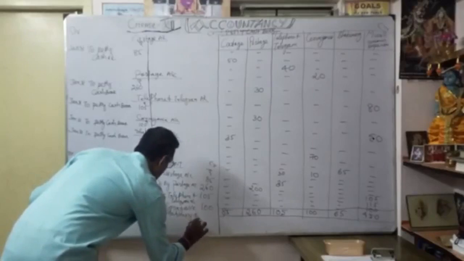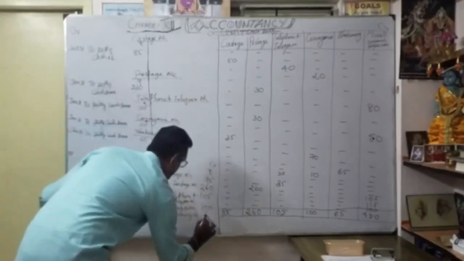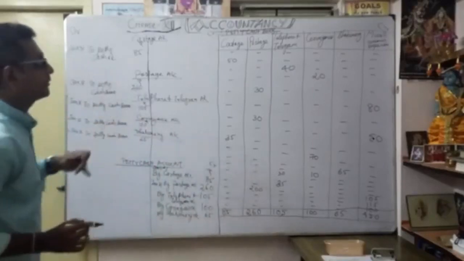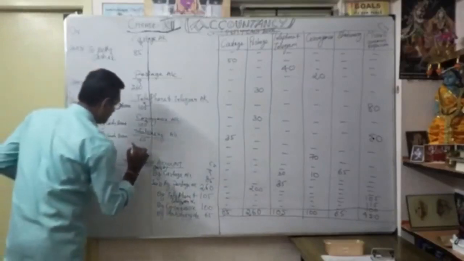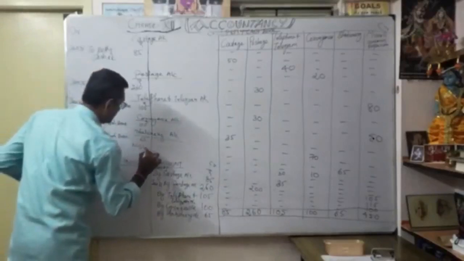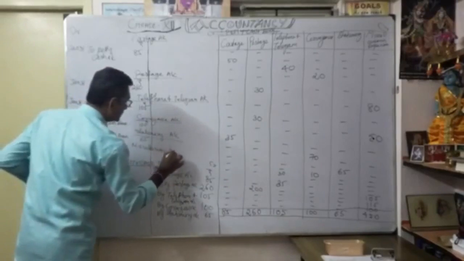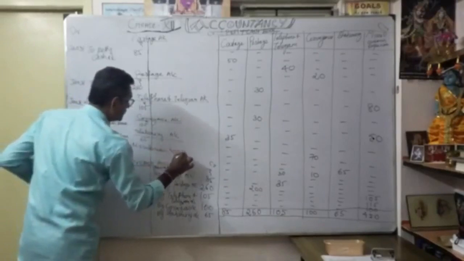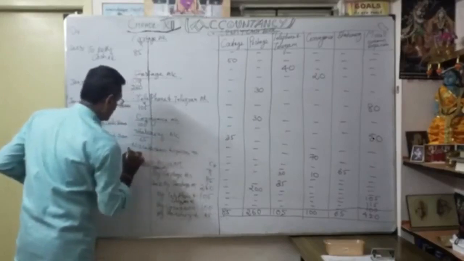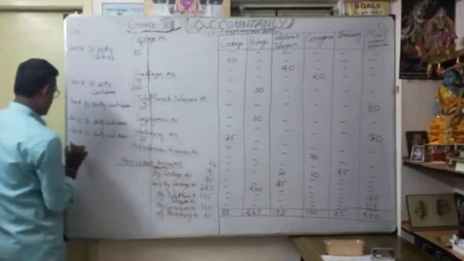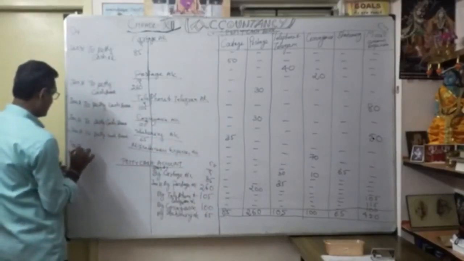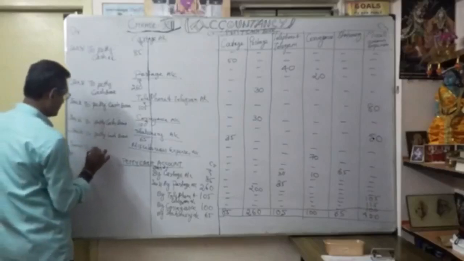And finally, the miscellaneous expenses account. You want to open the miscellaneous expenses account, or you can say miscellaneous account. Jan 31st, to petty cash book.